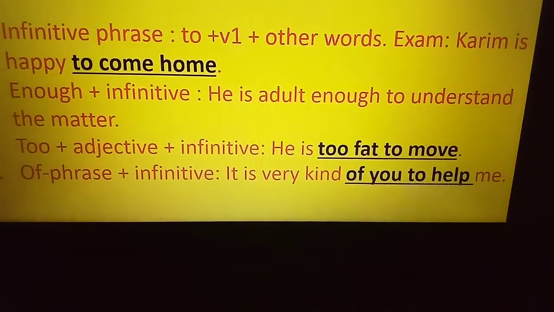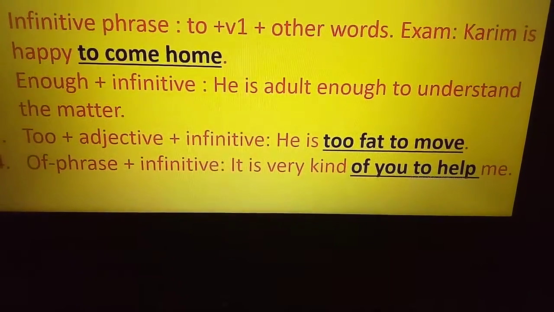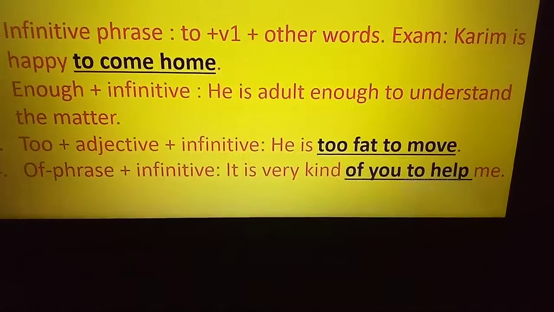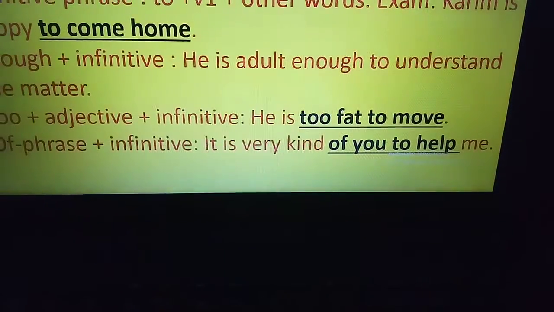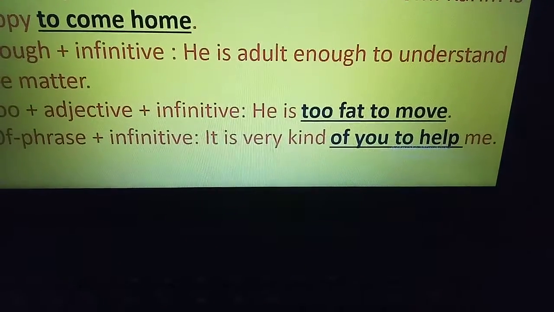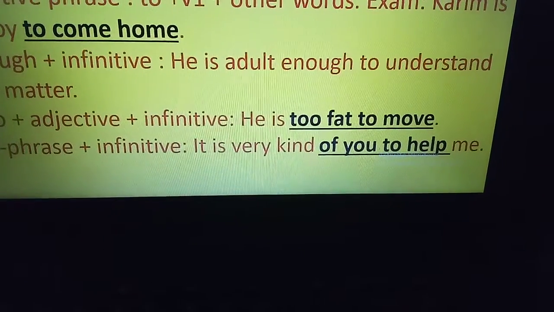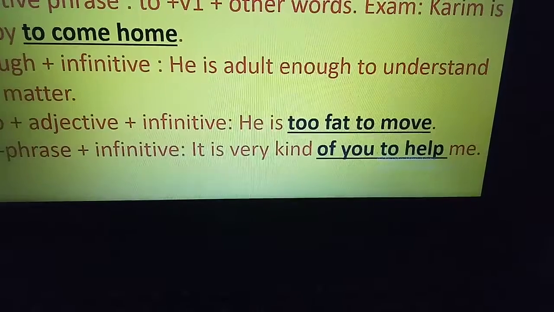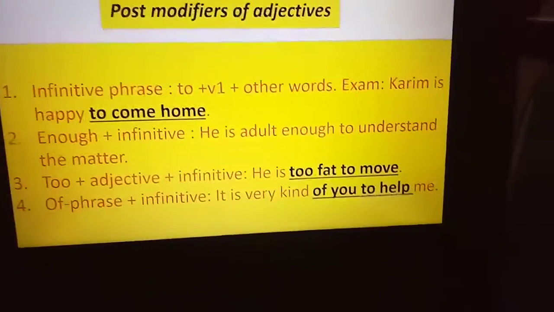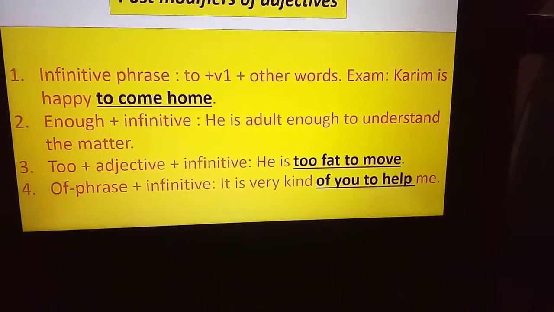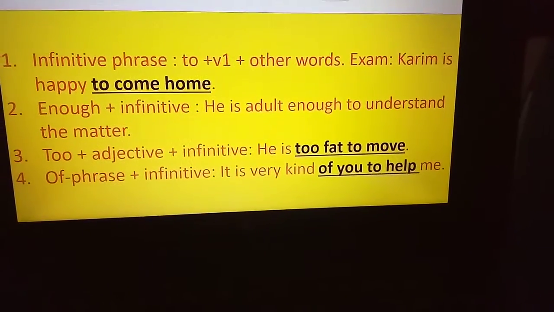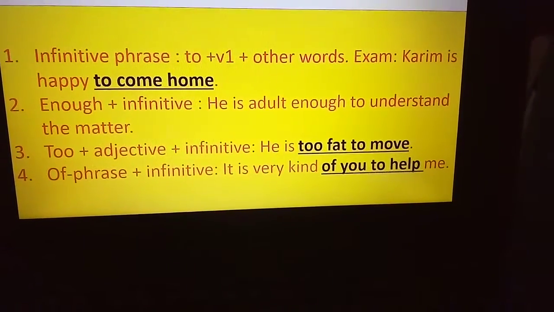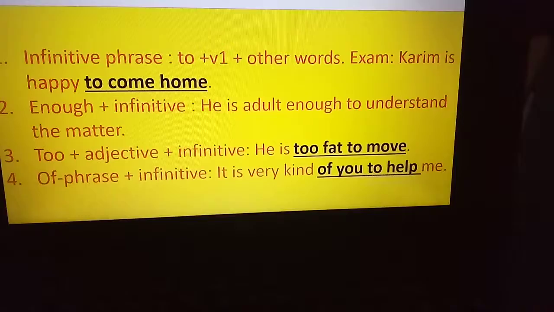Of phrase plus infinitive. He is very kind of you to help me. So of you is a phrase, and to help is infinitive. Again I am telling you, if you can't understand, then if you follow the example, it will be more clear to you.